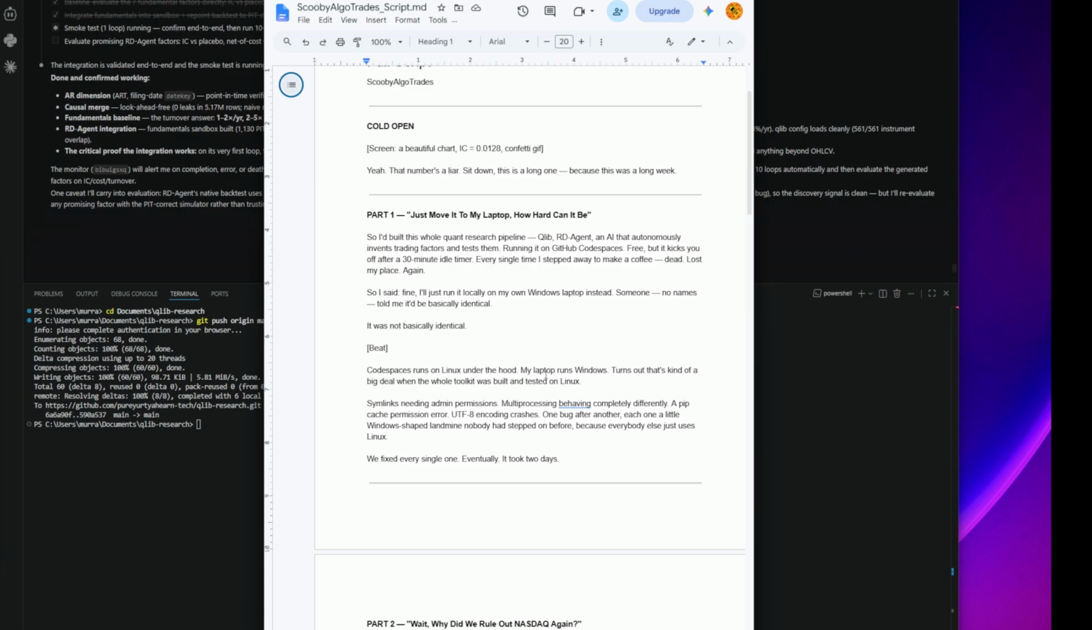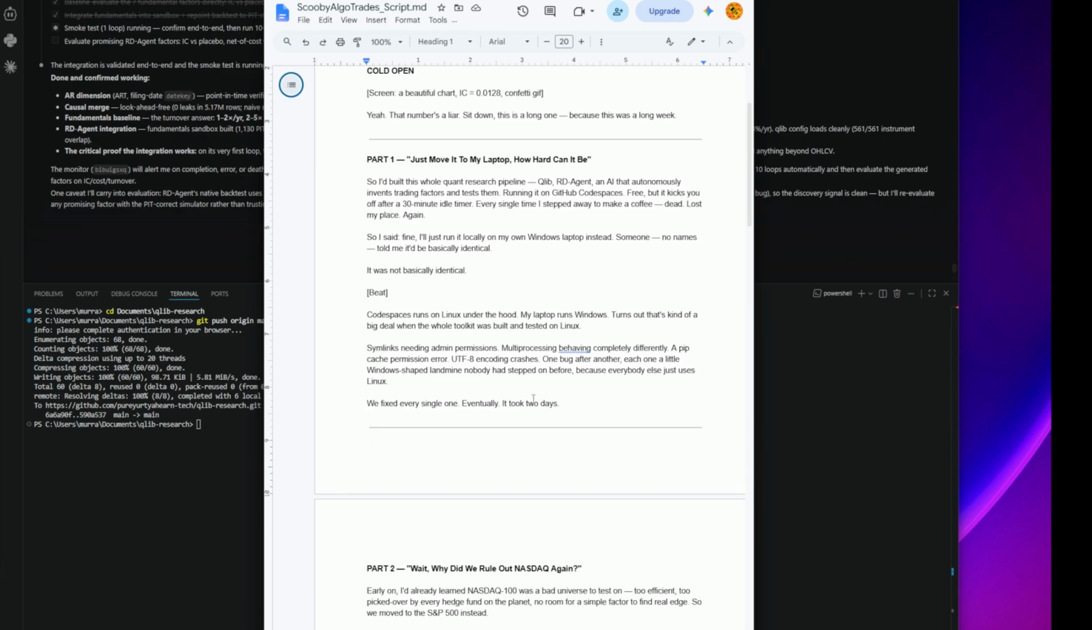Let's take a beat, take a breath. Codespaces runs on Linux under the hood, but my laptop runs Windows. Turns out that's kind of a big deal when the whole toolkit was built and tested on Linux. Okay, so it's just saying exactly what I just said, so that's good. Symlinks needing admin permissions, multiprocessing behaving completely differently, a pip cache permission error, UTF-8 encoding crashes, one bug after another, each one a little Windows-shaped landmine nobody had stepped on before because everybody else just uses Linux. We fixed every single one eventually. It took 2 days.